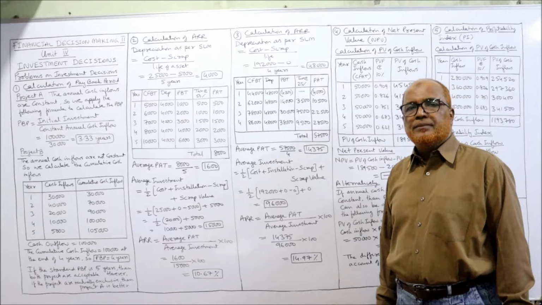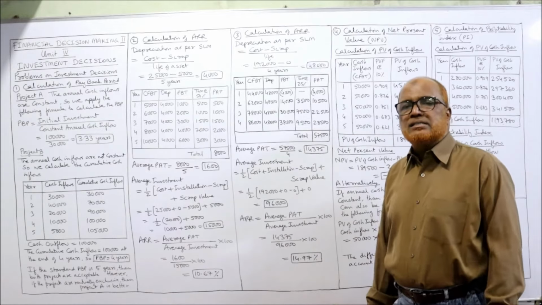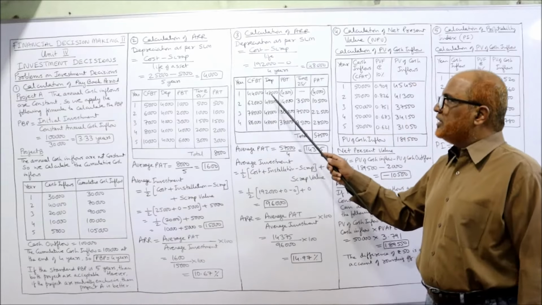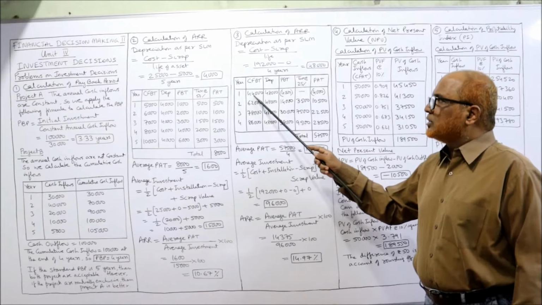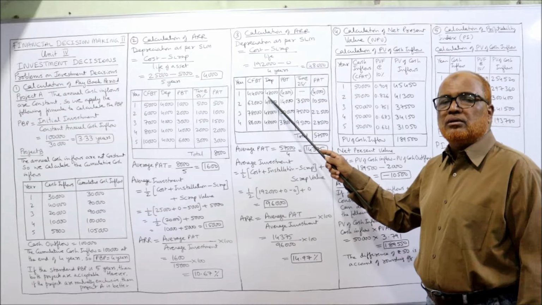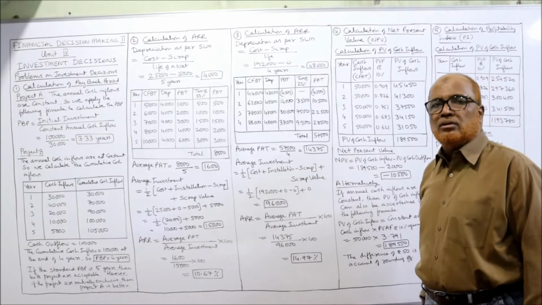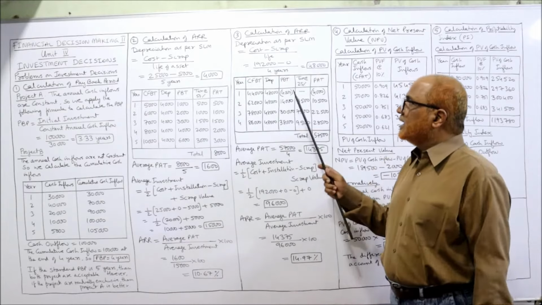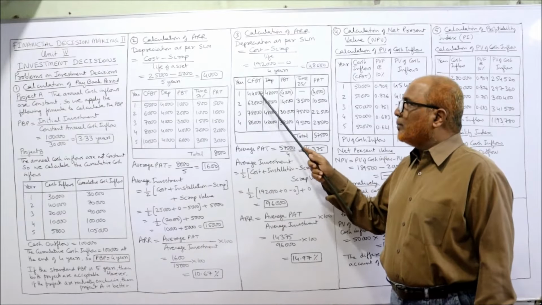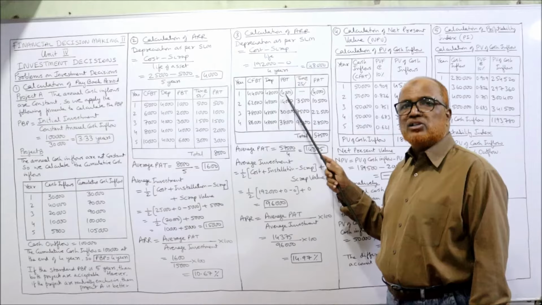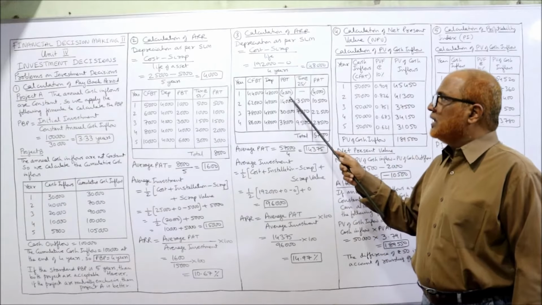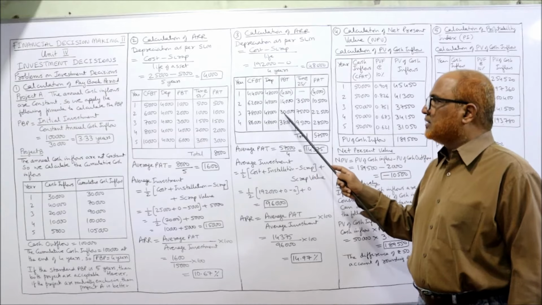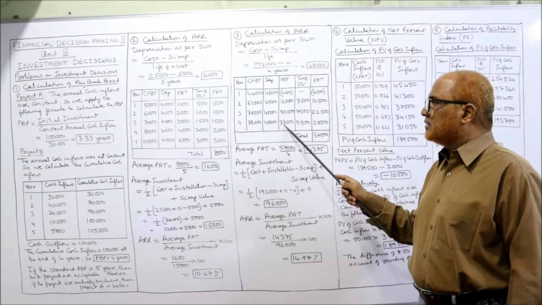Now PBT, profit before tax. CFBT minus depreciation. So 44,000 minus 48,000, you are getting minus 4,000. There is no profit. There is a loss, because you are getting a negative. 44 minus 48 is minus 4. So 4,000 negative. 62 minus 48, 14,000. 78 minus 48, 30. 86 minus 48, 38,000.